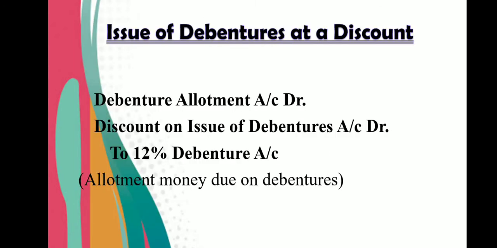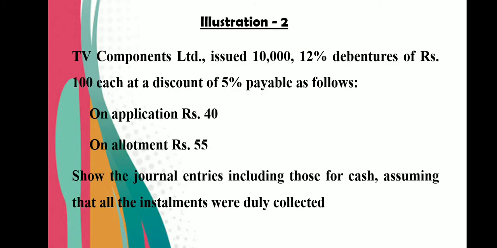Now let us understand, when debentures are issued at discount, then where would be the change? When debentures are issued at discount, then you have to make change in the entry number 3, that is allotment due. Your allotment due entry would be debenture allotment account debit, discount on issue of debenture account will be debited to 12% debenture. As we know, when debentures are issued at discount, then issue price is less than face value. Let us understand with the help of illustration.